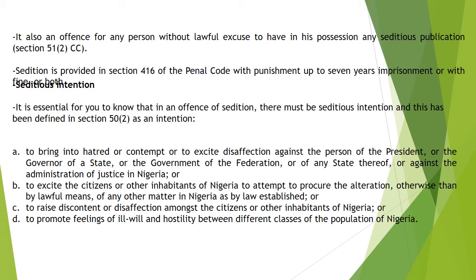Like I said, to bring into hatred or contempt or to incite against the government of the day, both at the state level and at the federal level; to incite the citizens or inhabitants of Nigeria to attempt to procure the alteration, otherwise than by lawful means, of any other matter in Nigeria; or to raise discontent or disaffection among the citizens or other inhabitants of Nigeria; and of course, to promote ill feeling against the government through hate speech, for instance, through doing things that will bring ridicule to the government, saying things that are not constructive, saying things in bad faith.